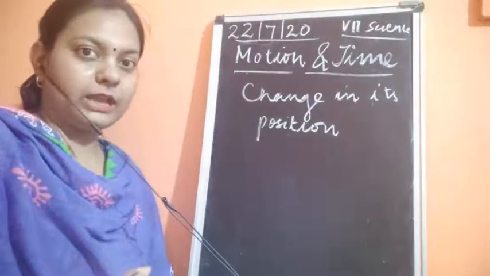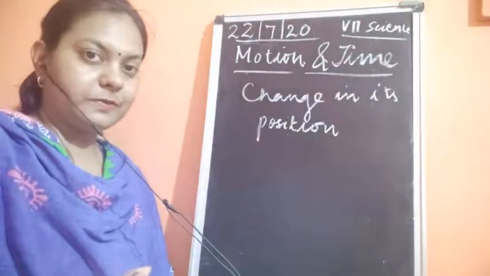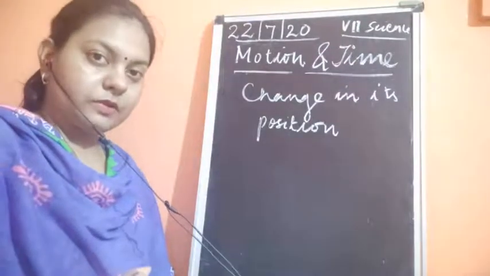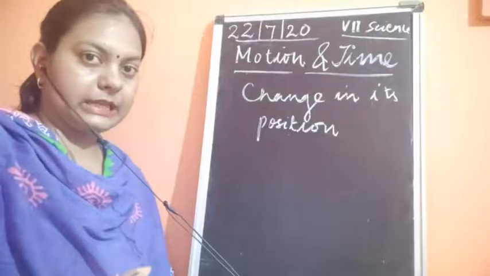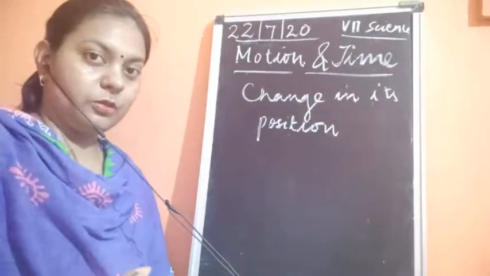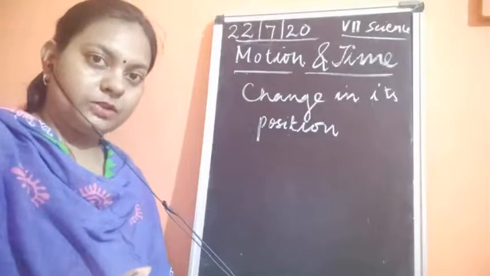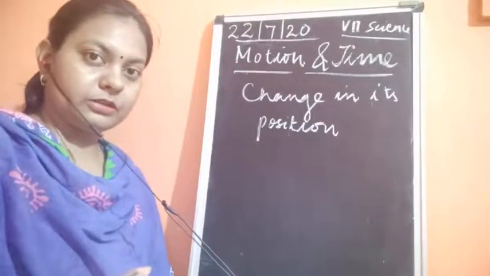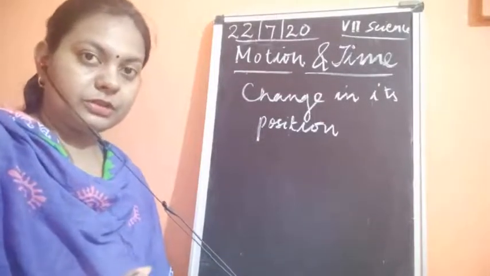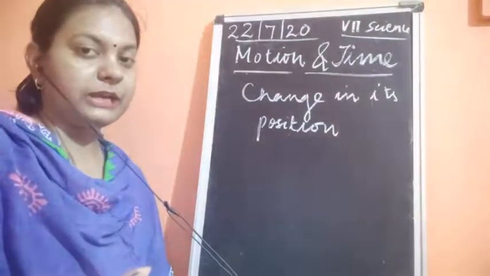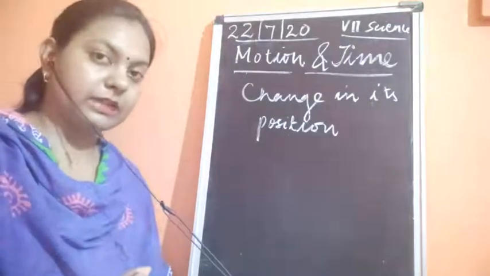Next we discussed the types of motion, which were of different kinds, like slow motion, fast motion, and then we also saw oscillatory motion, rotational motion, and rectilinear motion. So many types of motions we discussed on that day.